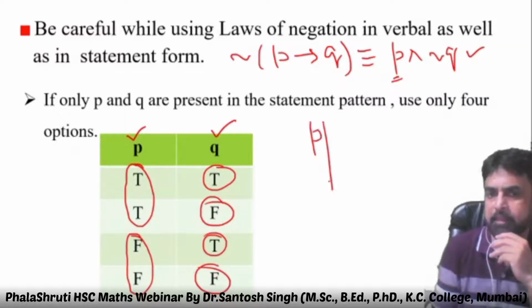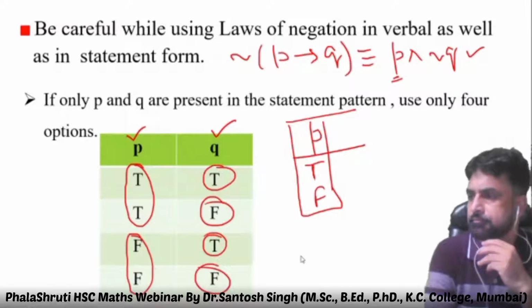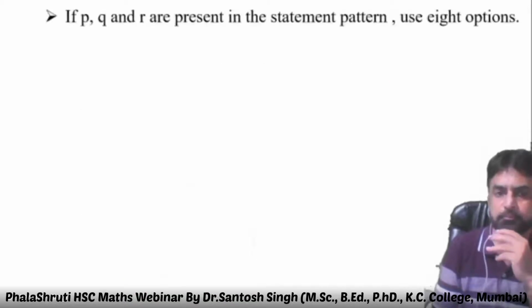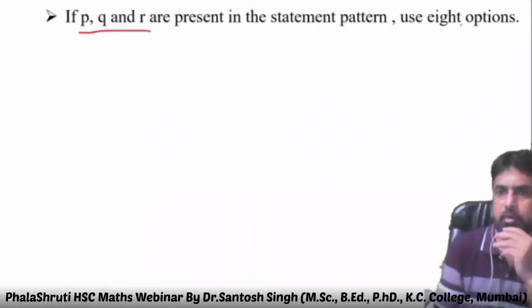If only P is mentioned, what are the possibilities? Only T and F. If 3 statement patterns, P, Q, R, are used, how many combinations are possible? 8 options, 8 combinations.